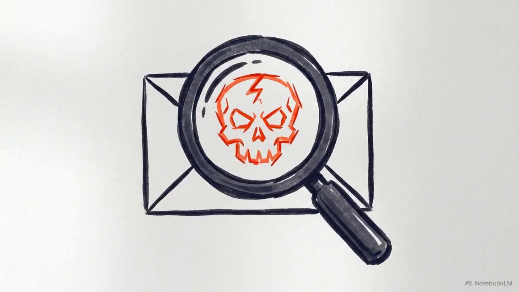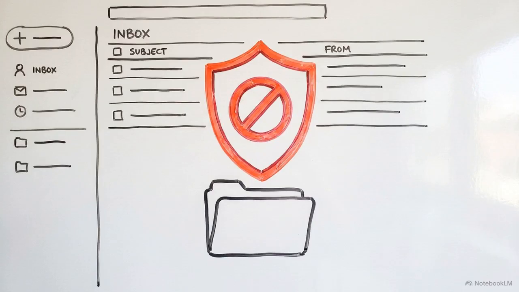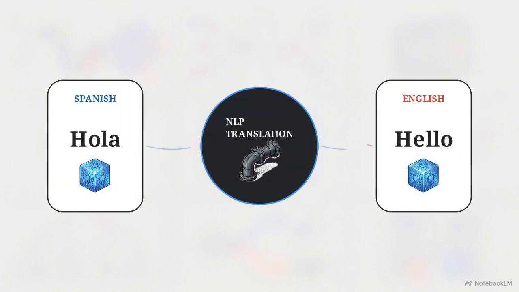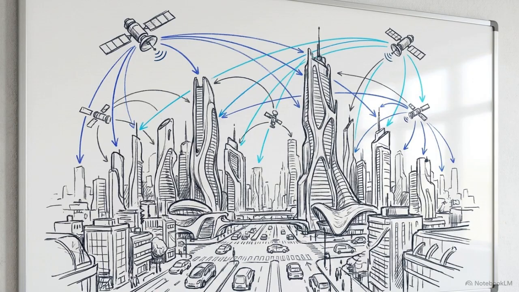Spam detection heavily utilizes semantic analysis to identify hidden malicious intent within seemingly normal emails, filtering out threats before you even see them. And live translation requires this pipeline to function simultaneously across multiple conflicting language models to maintain the speaker's original meaning. Every seamless, automated communication interface in the modern world is dependent on this underlying architecture.